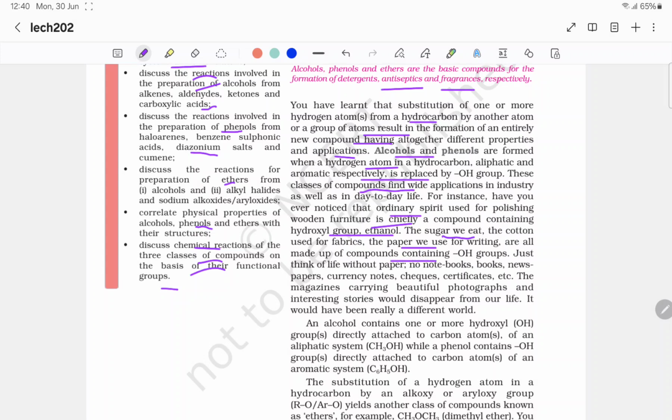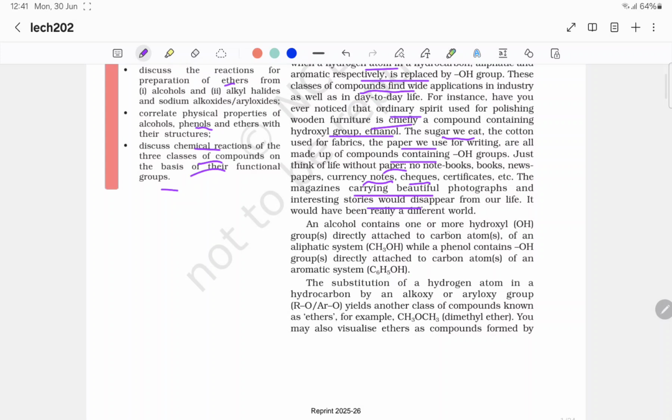Just think of life without paper: no notebooks, books, newspaper, currency notes, checks, certificates, etc. The magazines carrying beautiful photographs and interesting stories would disappear from our life. It would have been really a different world.